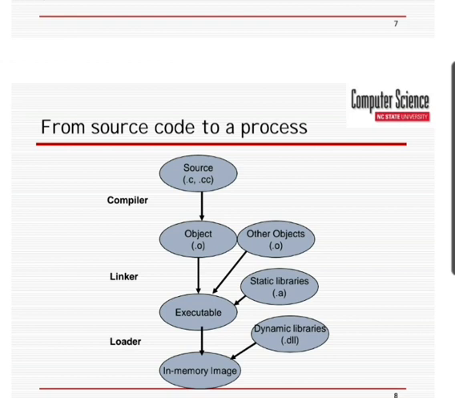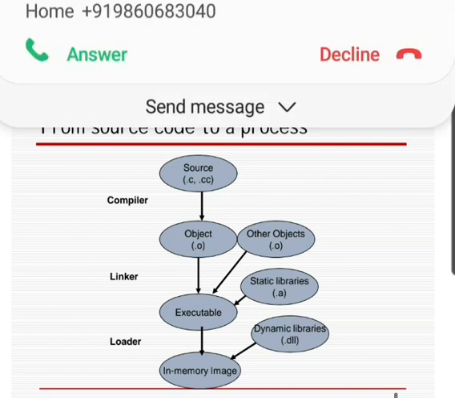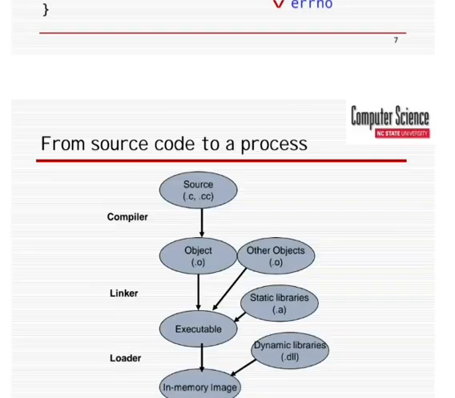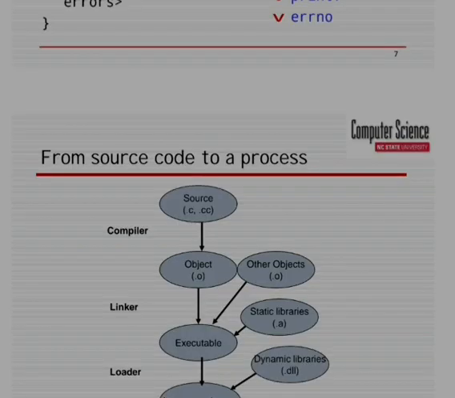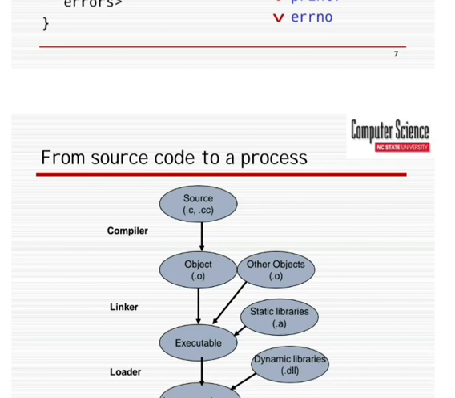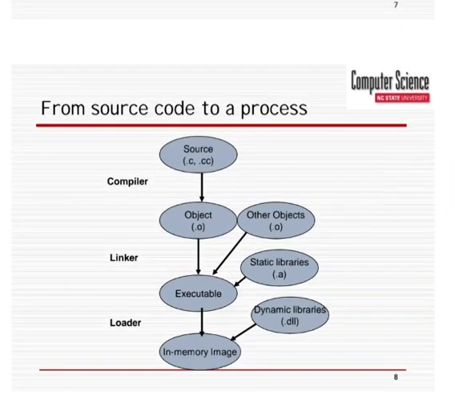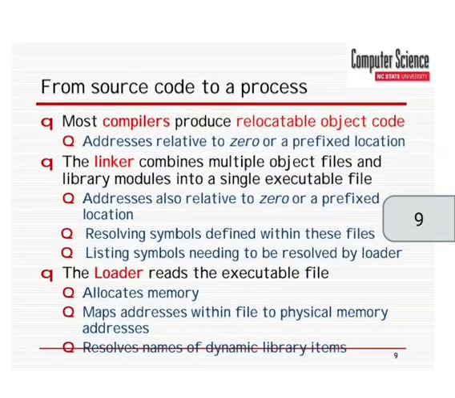This is a diagram which shows the path from source code to process.